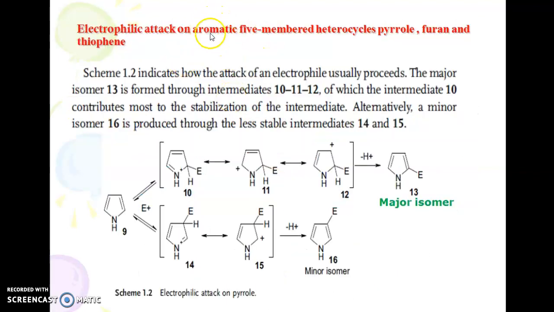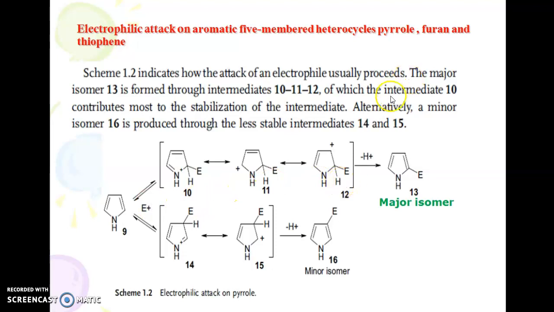Electrophilic attack on aromatic 5-membered heterocyclics: pyrrole, furan and thiophene. So this is for pyrrole. We can see the attack of a nuclear electrophile usually proceeds to the major isomer, that is 13. This is 9 and this is 13. This is a substituted one, this is the unsubstituted one, and what we can see, it is formed through intermediates like 10,